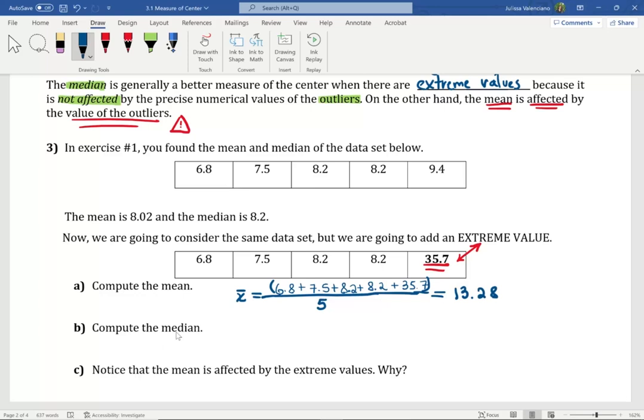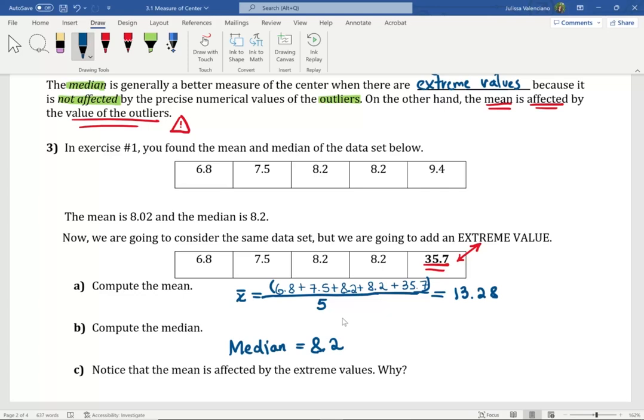If we go ahead and compute the median, we can do it here on the table. We are working with 5 data values, so this is going to be easy. Notice we can cancel values on the left and right. Let's cancel 1, then cancel another value from the left, another value from the right. We see that the median is equal to 8.2. The extreme value didn't affect the value of the median. If we look at the data set, we would say, yes, the median is a good measurement of the center.